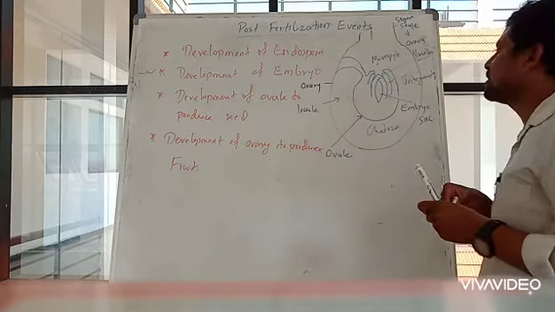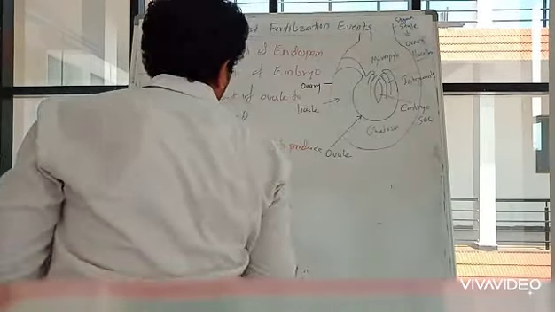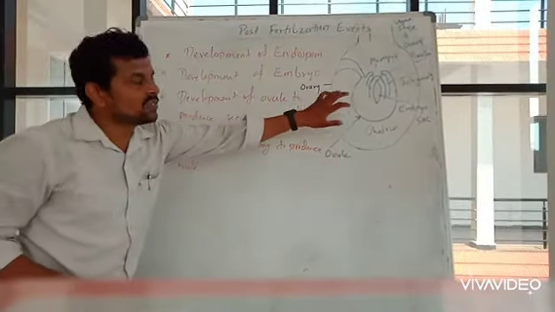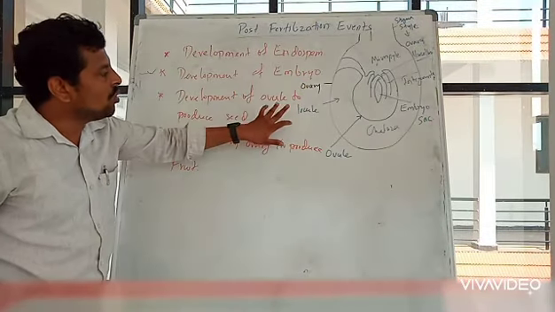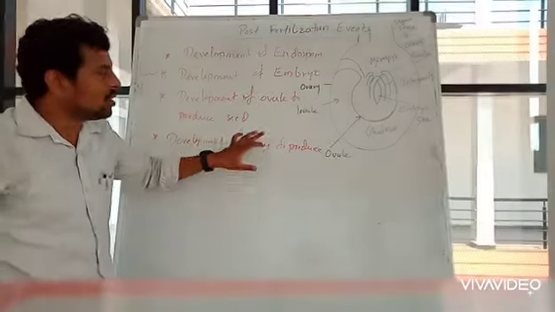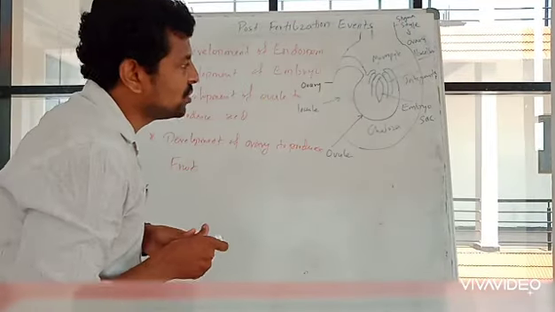This is a structure which you have already studied. Now we will try to understand which part of this will become the endosperm, the embryo, the seed, or the fruit.